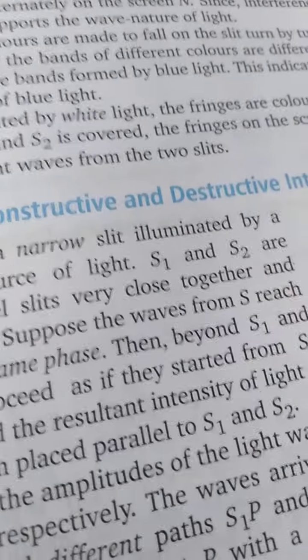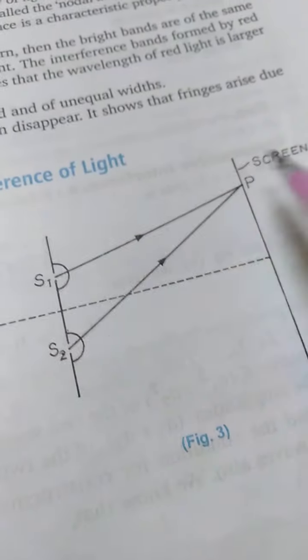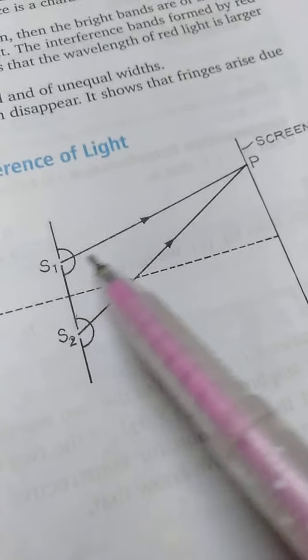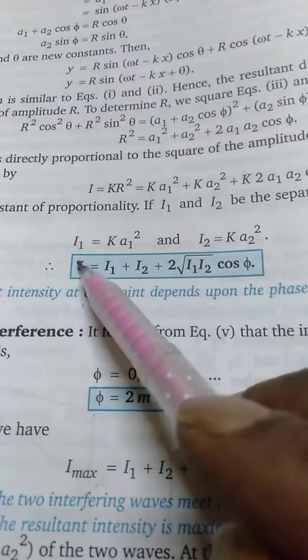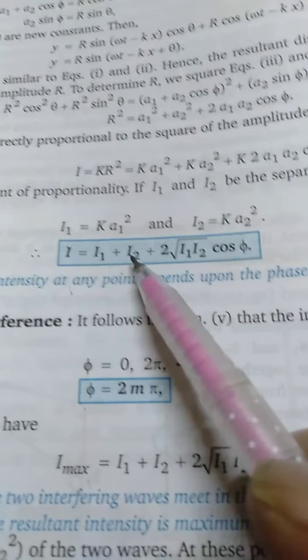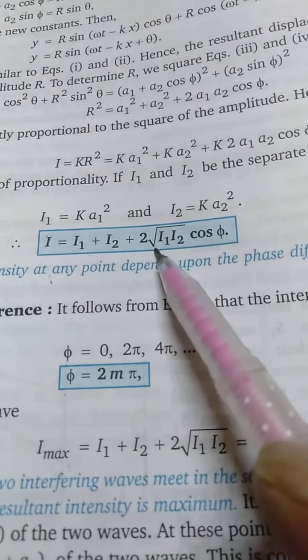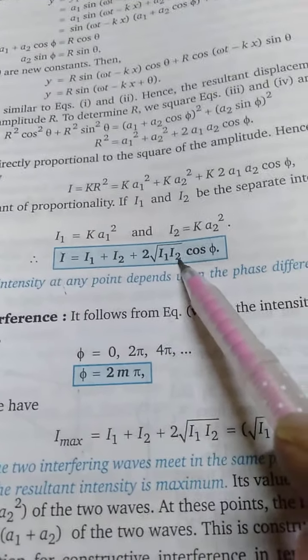Now let us consider that the intensities of light coming from these two sources are I1 and I2, and their amplitudes are A1 and A2. So what is the net amplitude? This derivation is not required in the syllabus. So the net intensity of light is equal to I1 plus I2 plus 2 root I1 I2 cos phi.